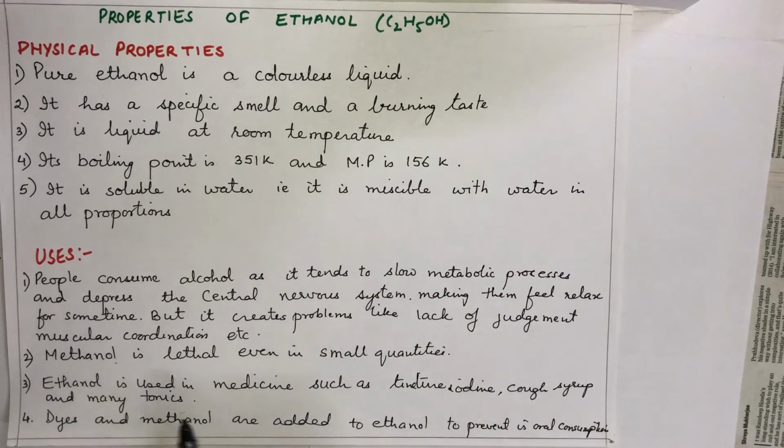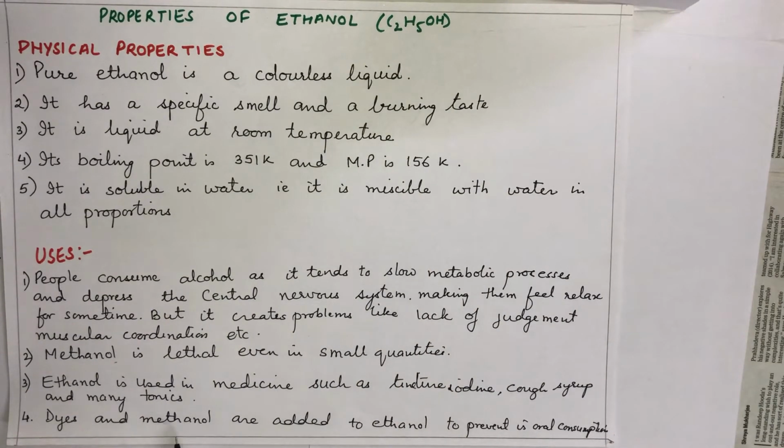Now, ethanol is used in medicines such as tincture iodine, cough syrups and many tonics. Now, dyes and methanol are added to ethanol to prevent oral consumption, so that people do not consume ethanol. Some dyes are added, color is added to it. As I told you, it is colorless. Some dyes or colors are added, and then methanol is also added, which makes it lethal.